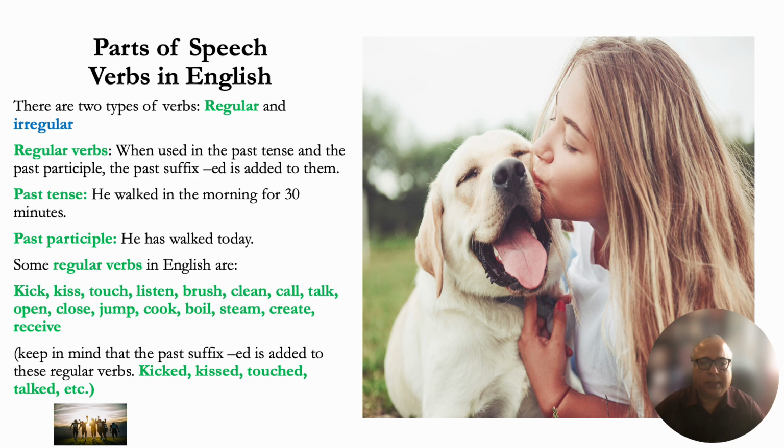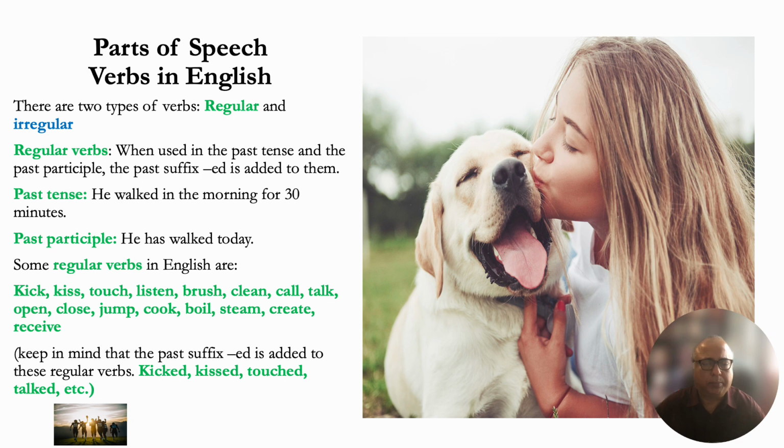In the past tense, you add ed to a verb: he walked in the morning for 30 minutes. And the past participle is he has walked today, an action that was completed. Regular verbs in English are kick, kiss, touch, cook, steam. There are other verbs that you may know, such as run, jog.